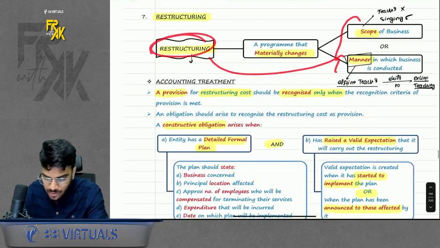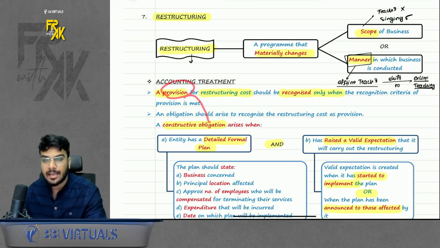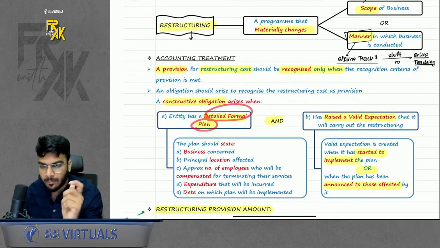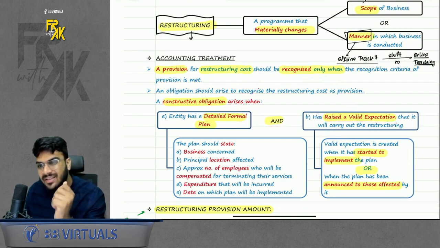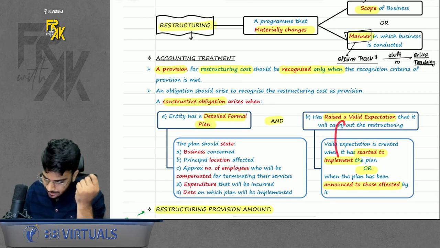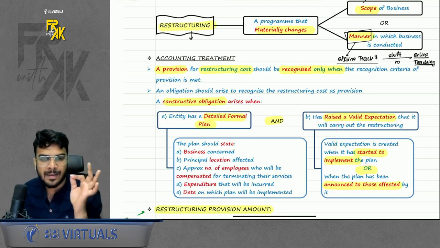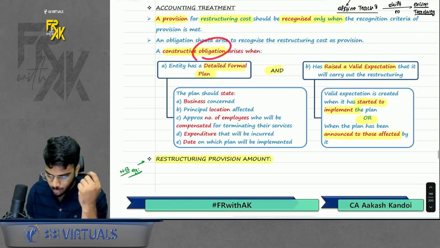If you decide to restructure, should you book a provision? Yes, but only when an obligation arises. And when does the obligation arise? Only when you have prepared a detailed formal plan and you have created a valid expectation. And how is a valid expectation created? Either you have started to implement the plan or you have announced this plan to those affected by it. If an obligation arises, you will have to create a provision.